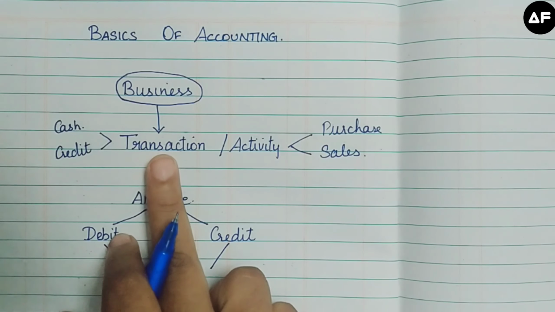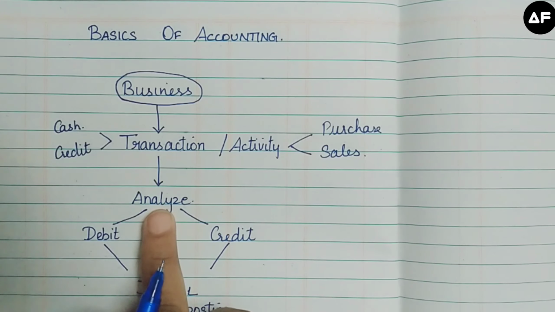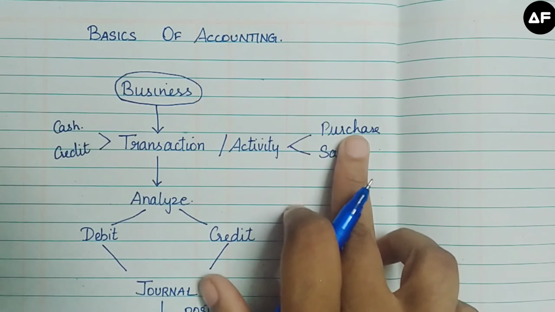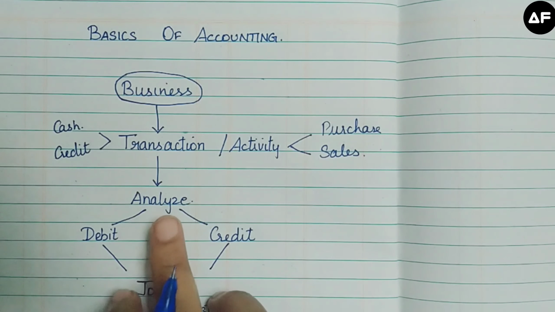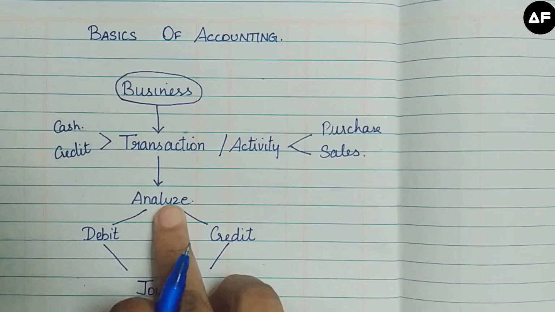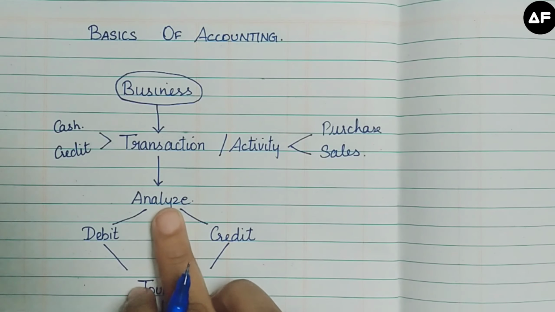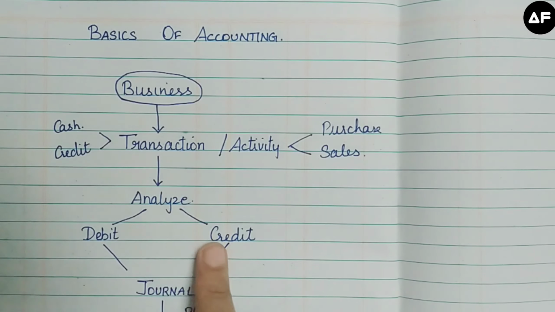After the transaction has happened, you are going to analyze the transaction. So you have purchased this pen, and you have given money for it. What has happened exactly in the transaction will be analyzed by a third person called an accountant. After analyzing the transaction, the accountant will split it into debit concept and credit concept.